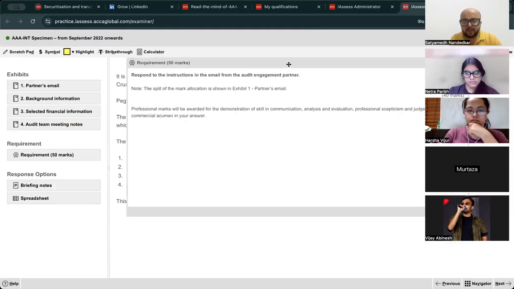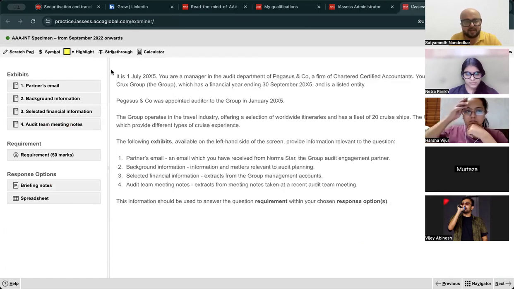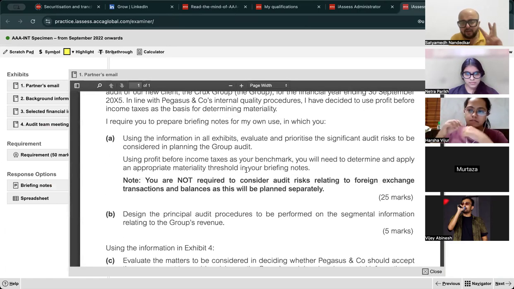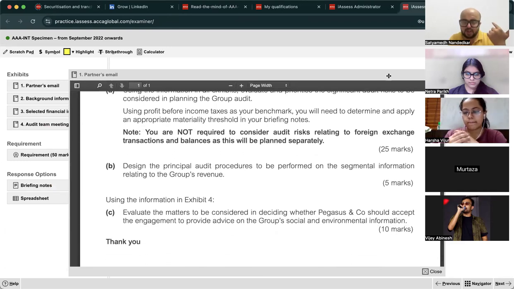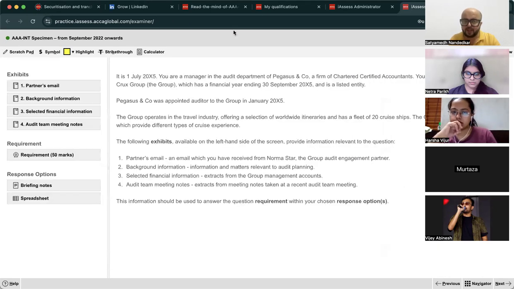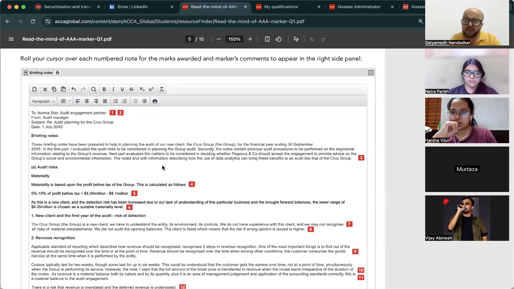ये क्या था रिक्वायरमेंट में? If you look at the partner's email, जो तीन चीज लिखा था, वही हमने वहां पे लिखा in the first paragraph, that we have evaluated and prioritized the significant audit risk, then we have designed the procedures, and last of all we have evaluated the matters to be considered in deciding whether the engagement should be accepted or not. ठीक है. So first paragraph is just a summary of all the requirements.